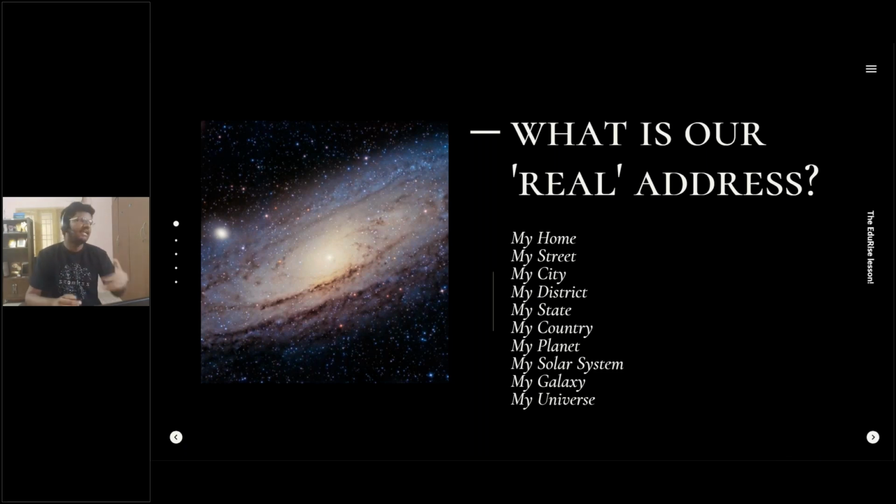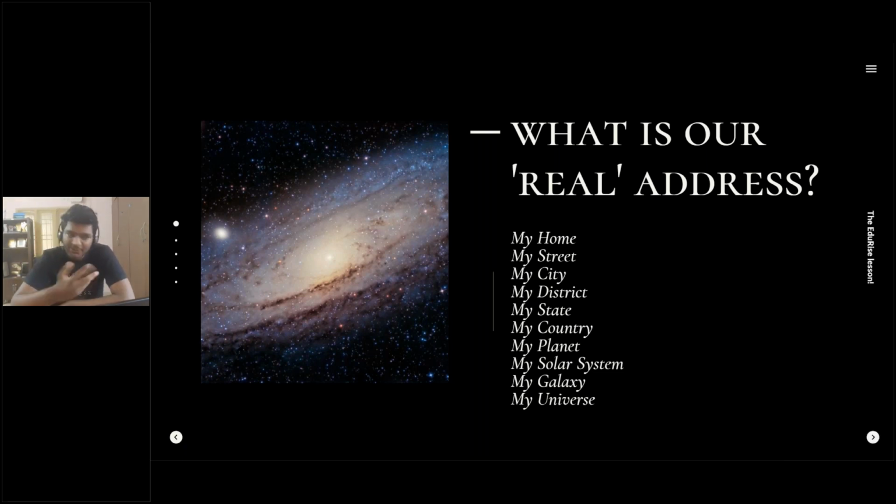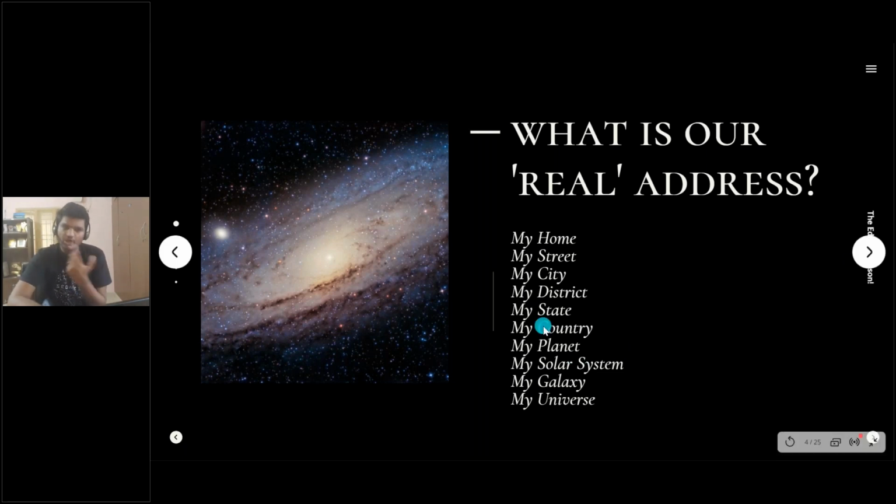So this is our real address, and all of us are a part of the universe. No one can actually say, I mean, we are living in our own city. No, everyone is a part of the universe, and in fact, whatever we are seeing on Earth is a very small speck, right? It's not even a percentage. So the Earth is a small speck, and within that we are a super small speck. That's what we're trying to understand in this lesson. I thought of making it exciting for you, so that's the reason for doing this address. So please know your address. You don't need to write the entire universe, but you could know up to your state or your country, right?